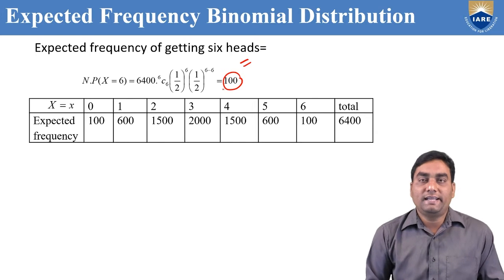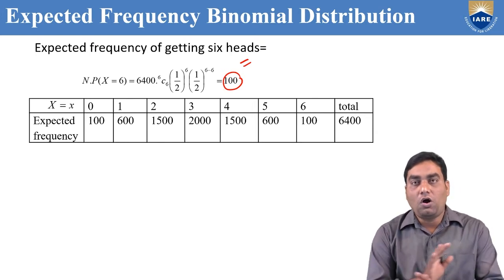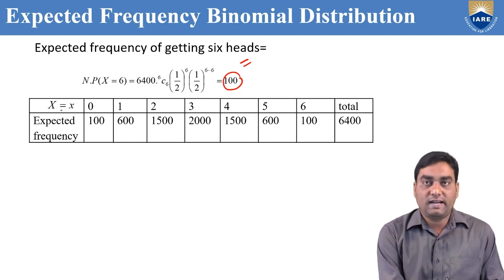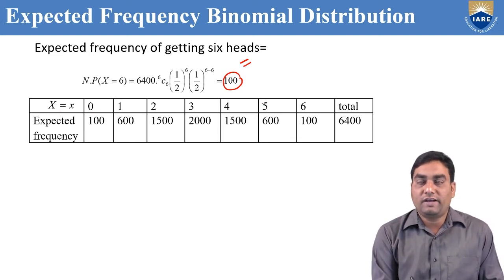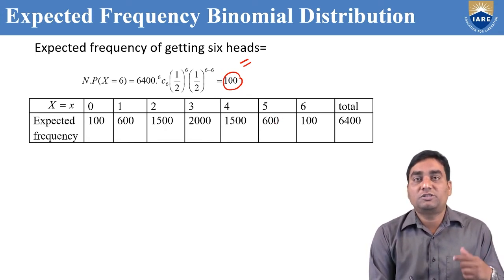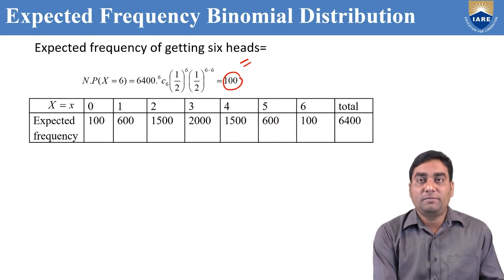Therefore, after getting expected frequency of all the successes, you can draw the table with x, random variable, 0 to 6. Why have we taken 0 to 6 here? If 6 coins are tossed, what are the possibilities of getting head? Either it may be 0 heads, 1 head, up to 6 heads.